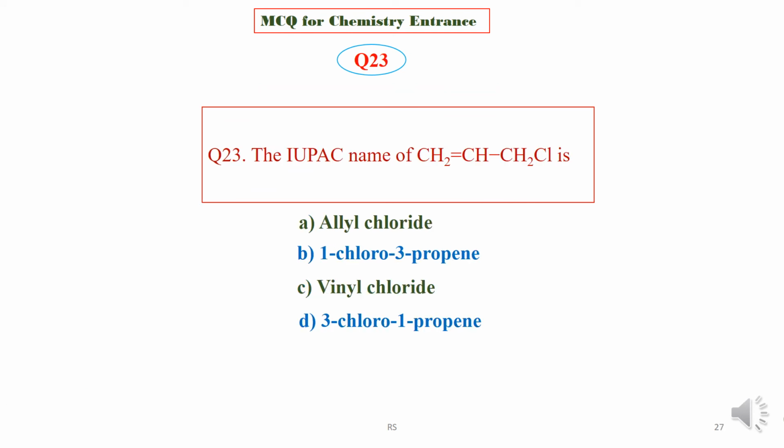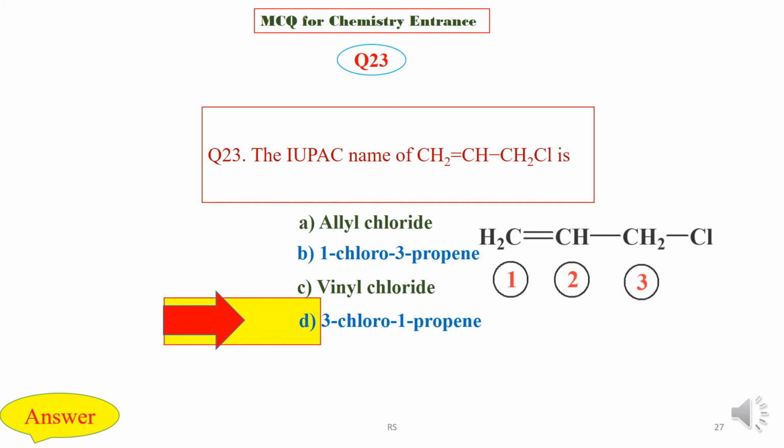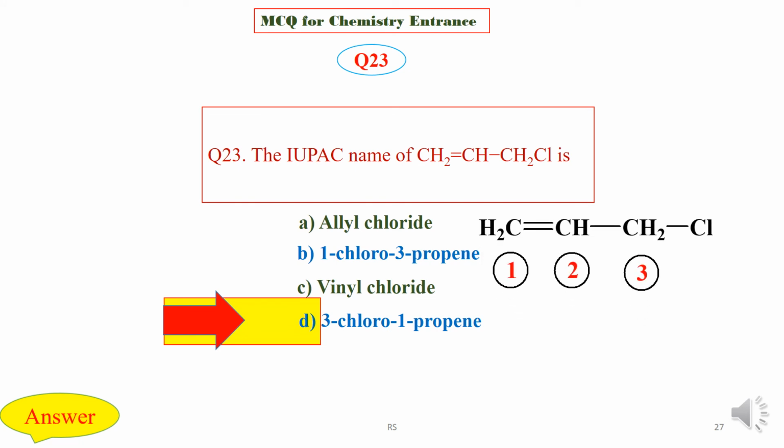Question 23. The IUPAC name of CH2=CH-CH2Cl is allyl chloride or 1-chloro-3-propene or vinyl chloride or 3-chloro-1-propene. Choose the correct one. We are now going to check the answer key, and the correct IUPAC name is option D, that is 3-chloro-1-propene. Here numbering is in this way: 3-chloro-1-propene.